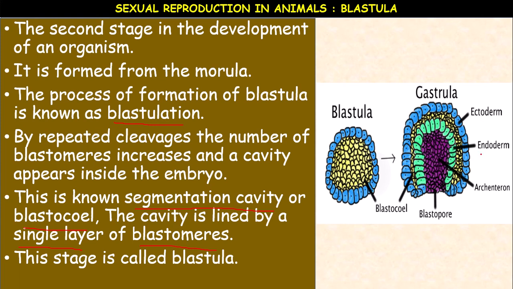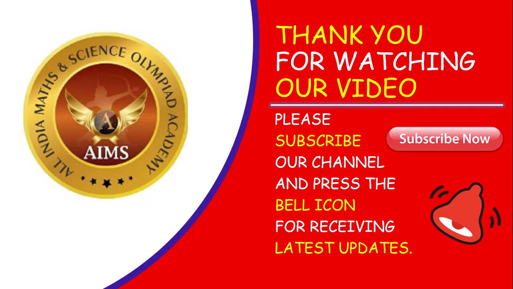Diploblastic means two layers, triploblastic means three layers. The cavity is converted into the archenteron or elementary canal, and a small opening is present, called the blastopore. So let us see about gastrulation in the next class.